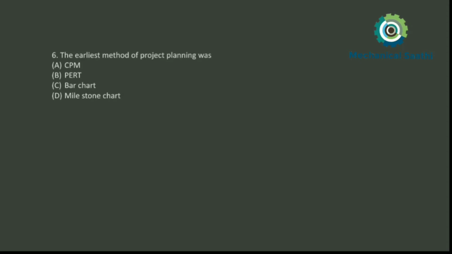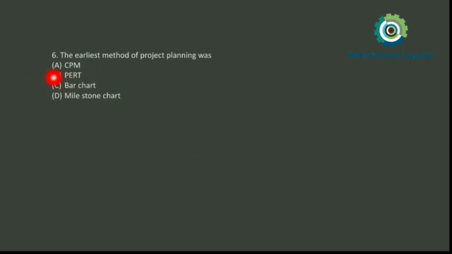These are mostly used actually. We have already discussed some MCQs in previous videos. In those videos we already discussed CPM and PERT. CPM, as we know, is the critical path method, and PERT is the program evaluation review technique. In the critical path method we find the critical path, and in the case of PERT there are three times which we need to know.